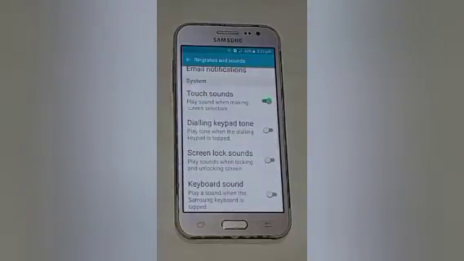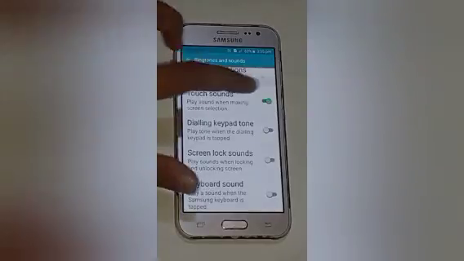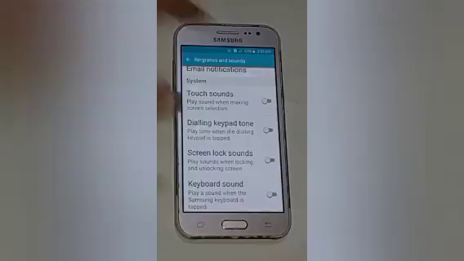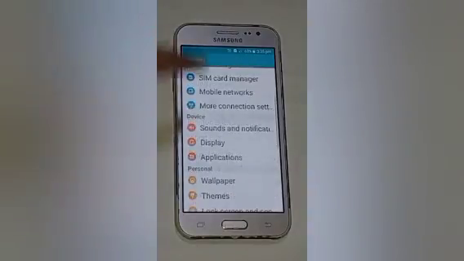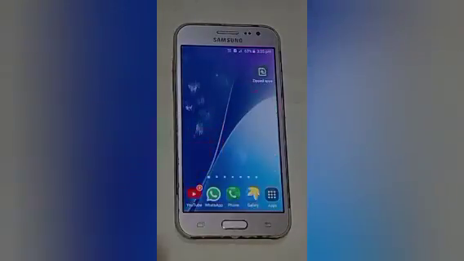It means that it plays sound when we make a screen selection or touch the screen. So firstly turn this off. It means that it doesn't play sound when making a screen selection or touching the screen. So in this way you can turn off touch sound in your mobile phone.